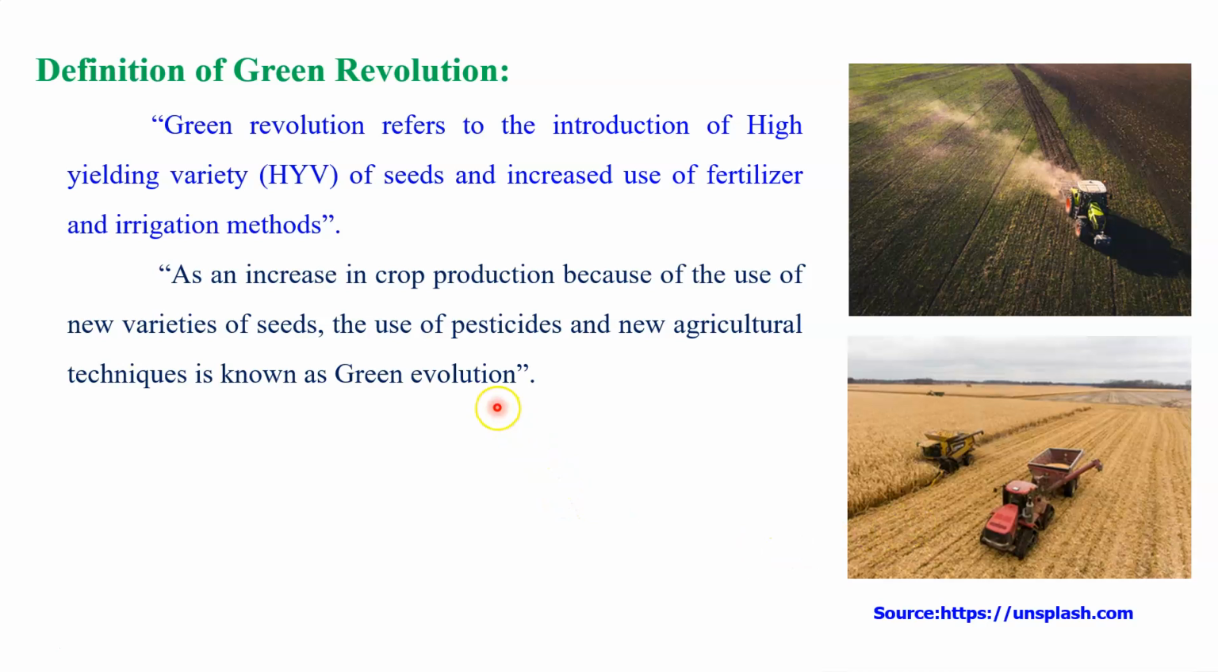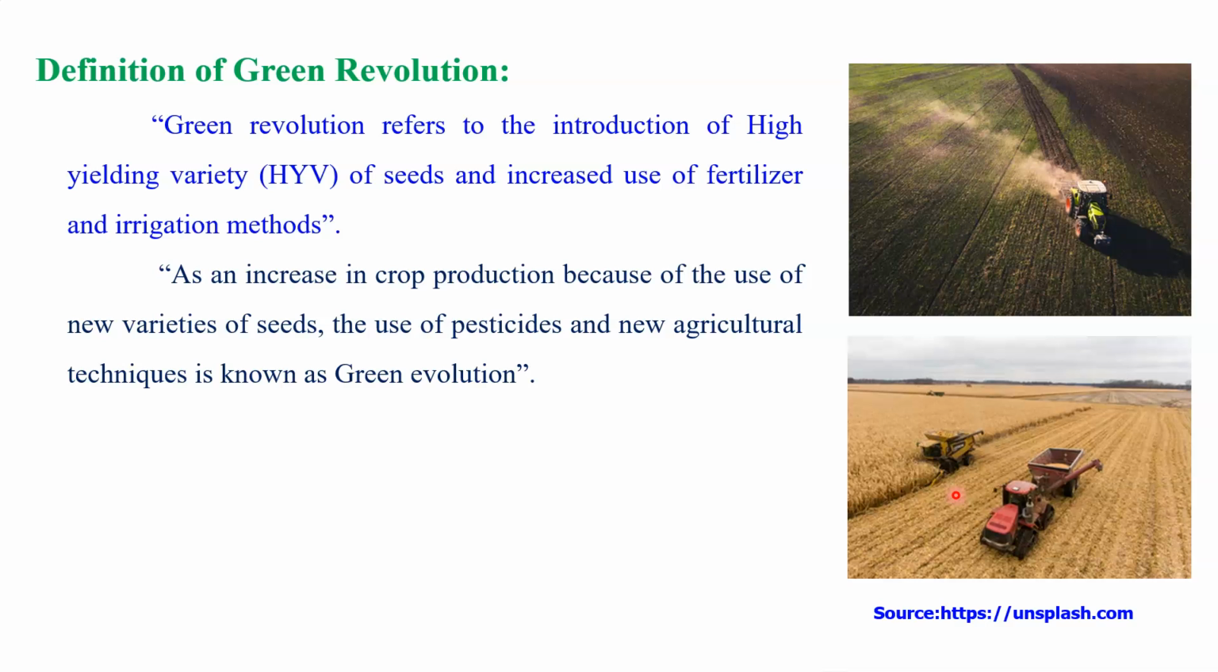Another important special feature of this definition is the use of pesticides and new agricultural techniques. The use of pesticides is very important to increase the production of crops. Various techniques means the use of irrigation methods and various machinery like tractors, harvesters and threshers. By using these new techniques we were able to increase the production of various crops in India, and this increase in crop production in India is known as the Green Revolution.